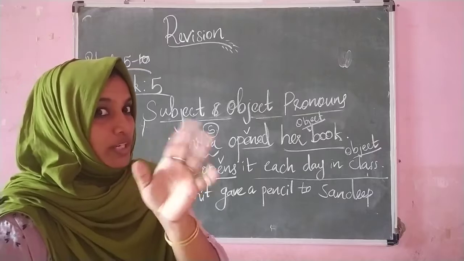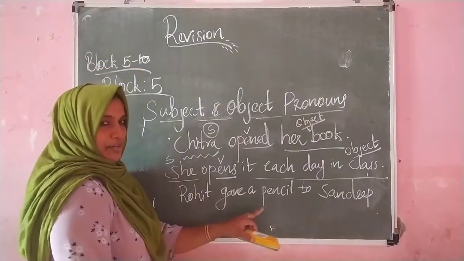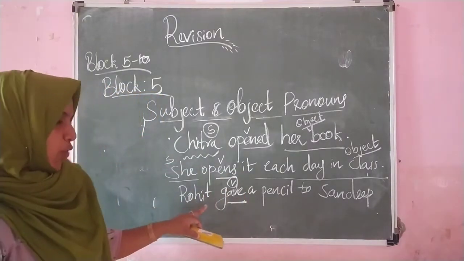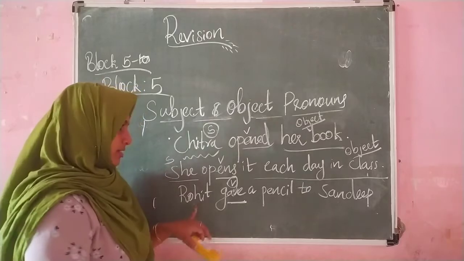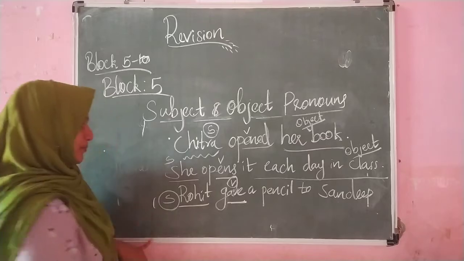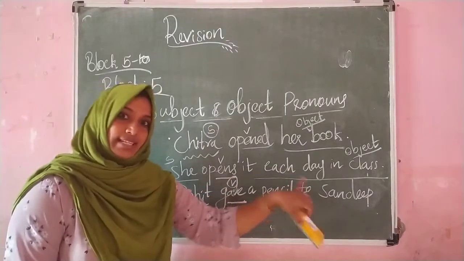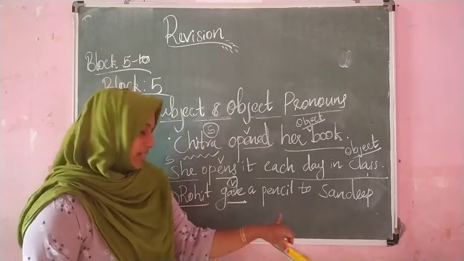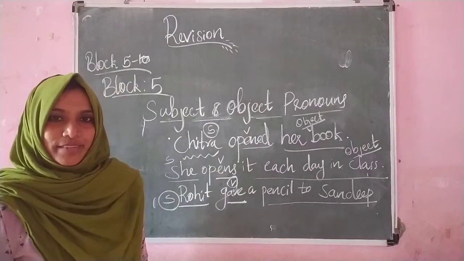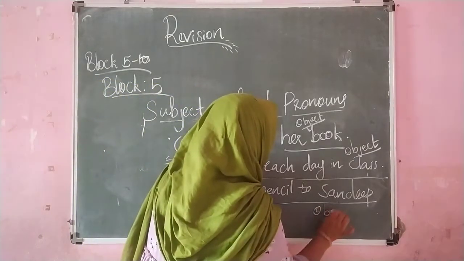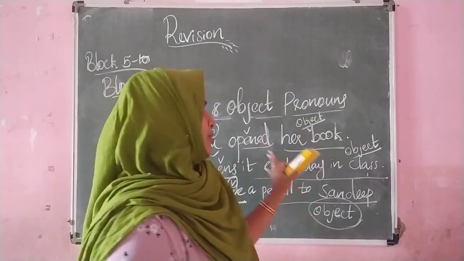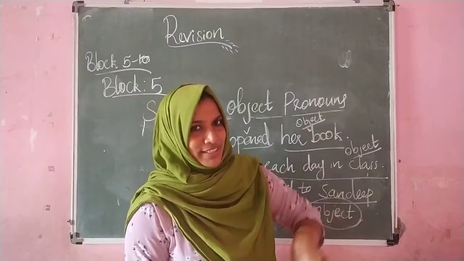First, you have to find out the verb. So, what is the verb here? Yes, this gave is the verb. Then, who is the sentence about? Yes, the sentence is talking to us about Rohit. So, Rohit is the subject. And what does the sentence tell us? Yes, the sentence tells that Rohit gave a pencil to Sandeep. Right? So this is the object. Okay children? So this is about subject and object.